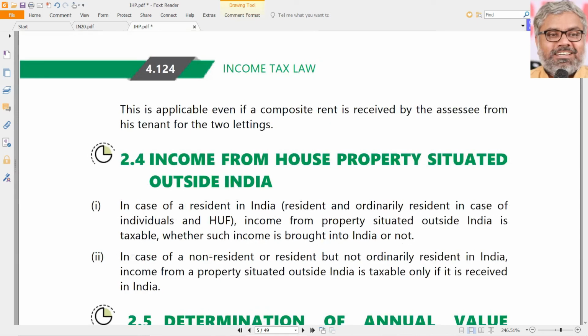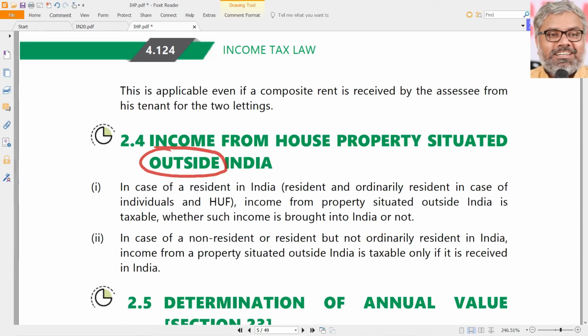And what if the house property is situated outside India? These are some questions which were given in the earlier exams also. Actually, there is nothing to discuss because there is no difference whether the house property is situated in India or outside India. If it is situated in India, it will be taxable for everybody. We know that under residential status, ROR, RNOR, NR, everybody will get attracted to tax if the property is situated in India. But if the property is situated outside India, then only ROR will have the taxability. RNOR and NR will not have the taxability naturally because the property is not in India.